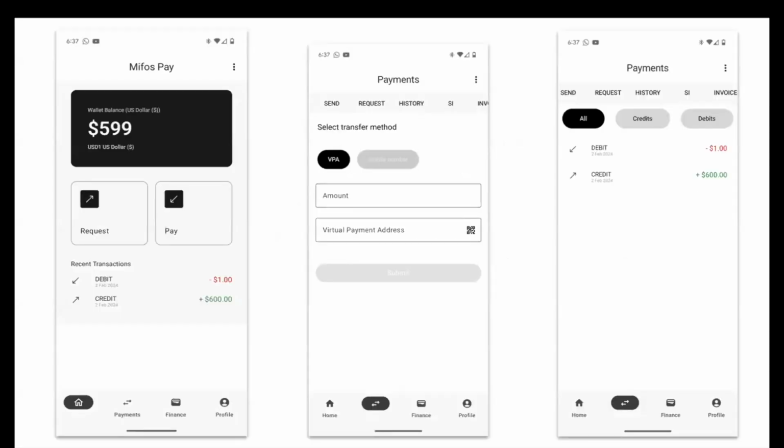So yeah, these are some of the screenshots of our app currently. The first one is the home page that you are seeing right now. It will show you all the recent transactions and it will allow you to request and send payments, and also will show you the available balance. The second screen is a payment screen that will allow you to send money via a virtual payment address or via a mobile number. The third screen is the history screen. That will show you all the debit and credit history of the user.